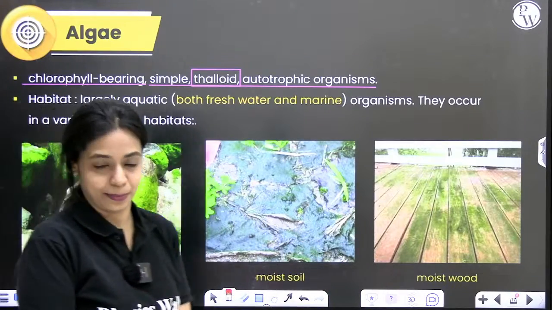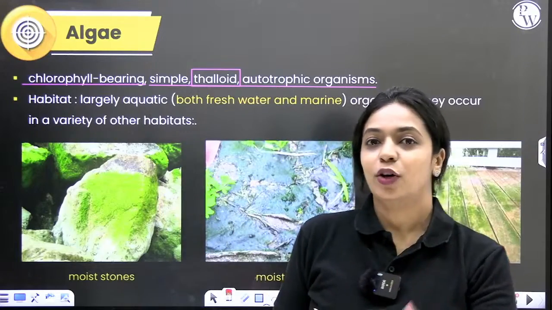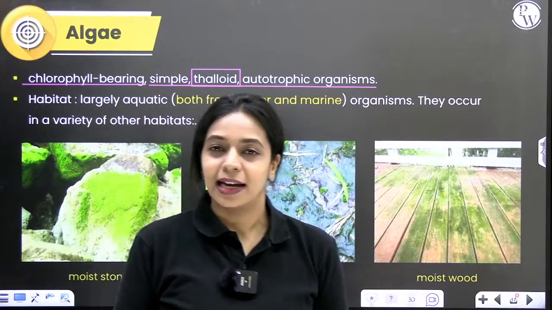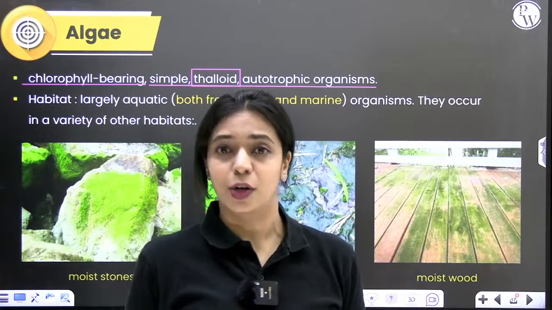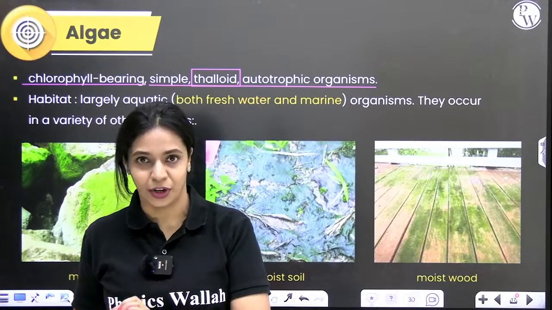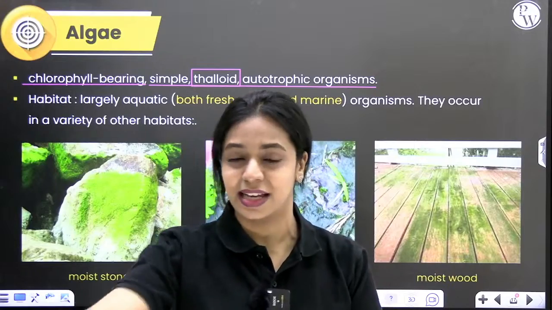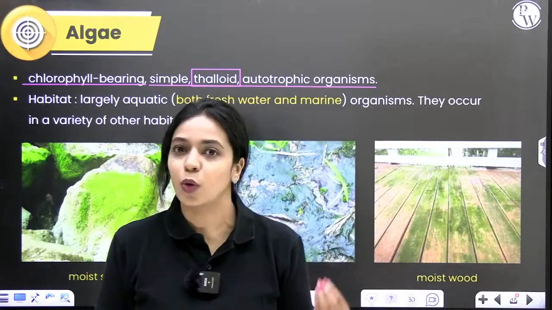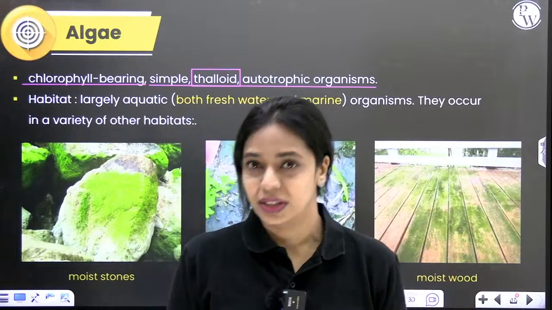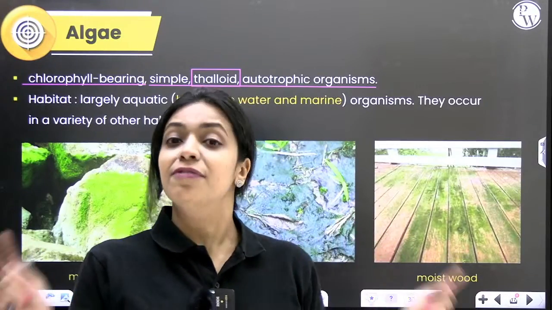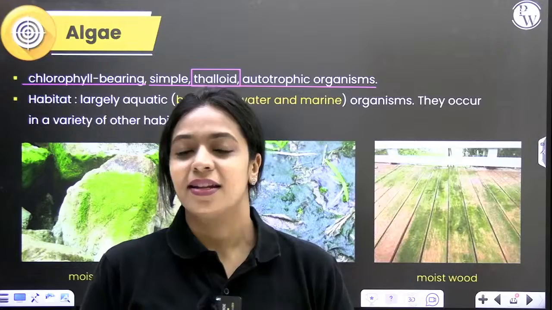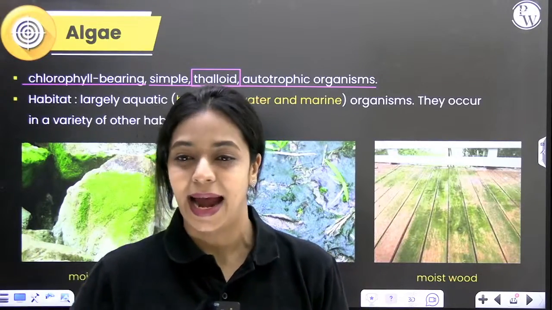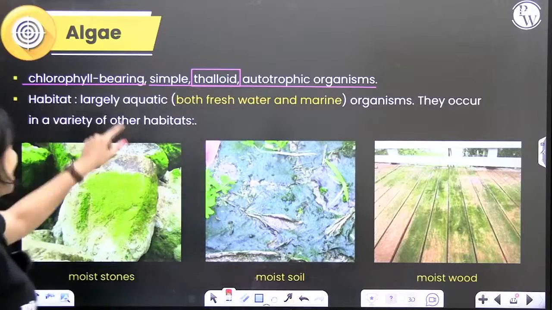Where can you find them? You can think of them like fishes of the animal kingdom, right? They need water. Algae also are largely aquatic. Majorly, they are found in water bodies. They could be found in freshwater bodies like rivers and ponds, or they could even be found in marine environments like oceans and seas. Mostly, they are found in these water bodies. But even if they are found on the land, the region has to be moist. They are found on moist terrestrial habitats and in water. Alright, so they are largely aquatic.